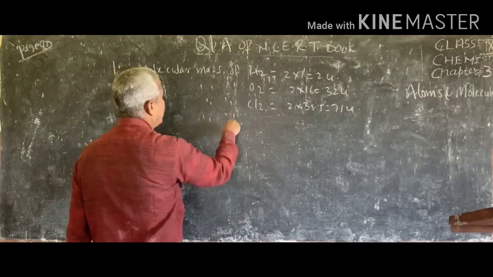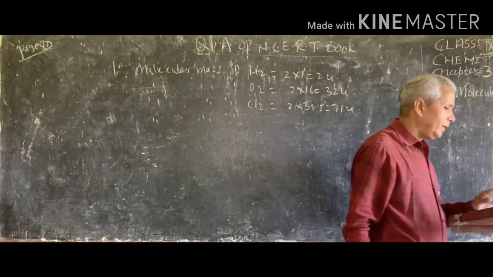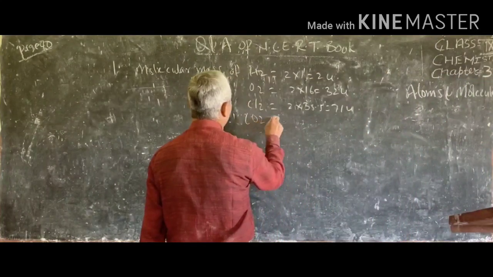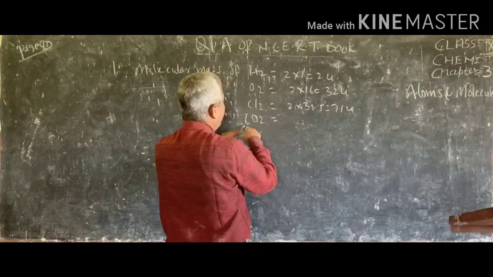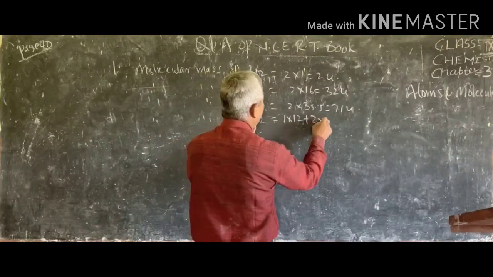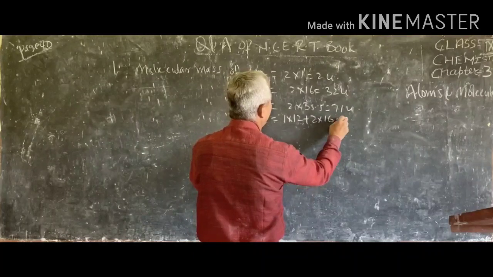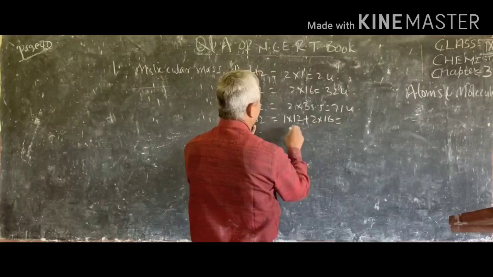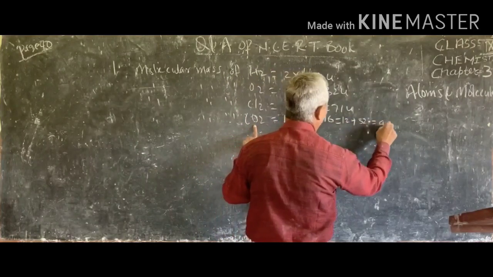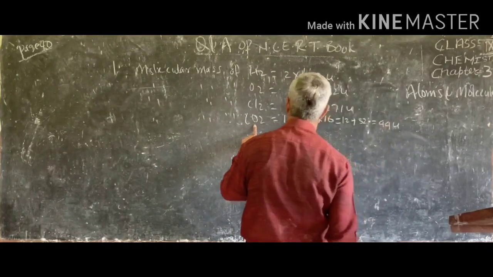Molecular mass of CO2. So here 1 atom of carbon, so 1 into 12, plus 2 atoms of oxygen, so 2 into 16. It will become 12 plus 32, which will be 44U.